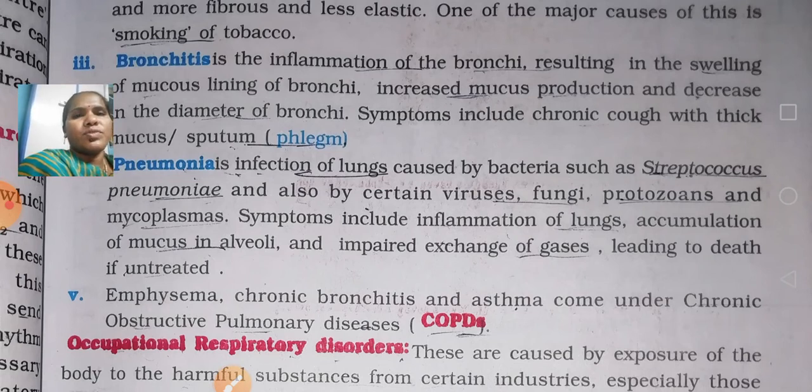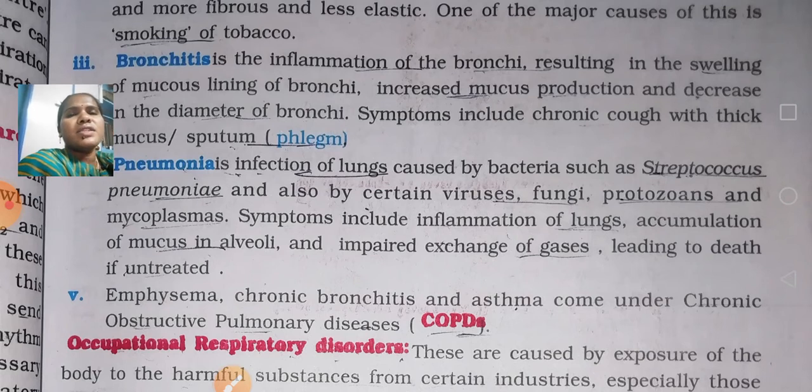Pneumonia is an infection of the lungs caused by bacteria such as Streptococcus pneumoniae, and also by certain viruses, fungi, protozoans, and mycoplasmas. Symptoms include inflammation of the lungs and accumulation of mucus in the alveoli. You have to remember this one: pneumonia is mainly accumulation of mucus in the alveoli. Accumulation is nothing but the gathering of mucus in the alveoli in a particular area.